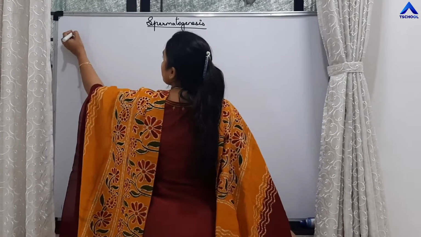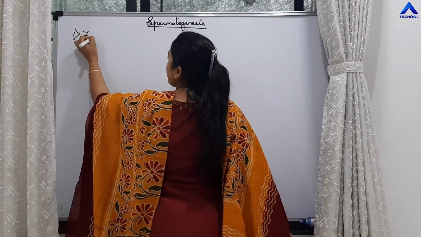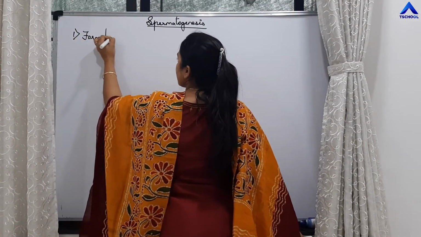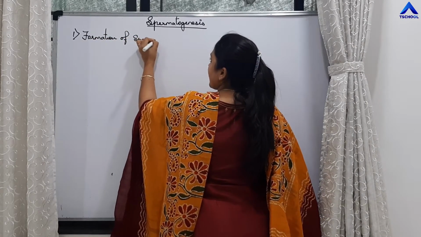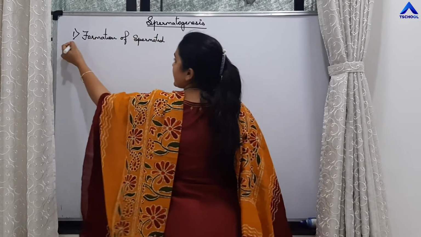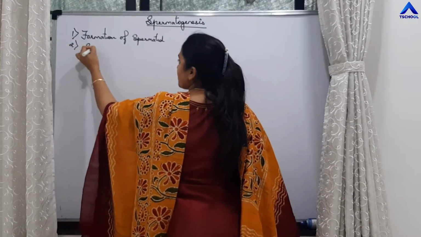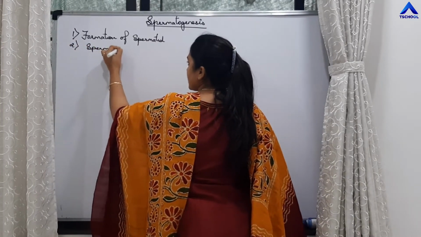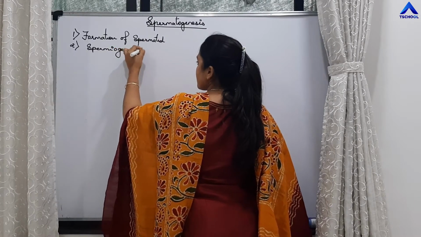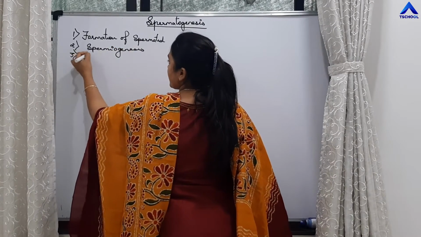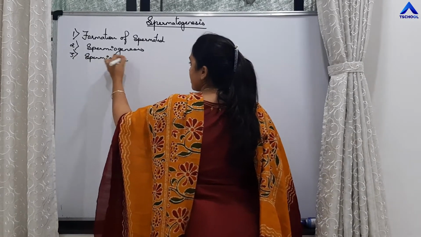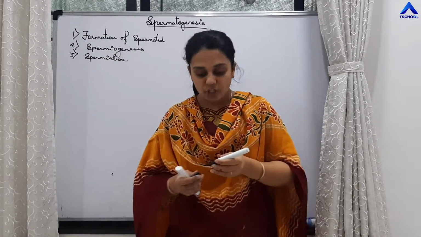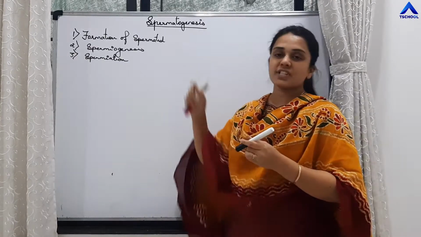It is divided into 3 steps. The first step is formation of spermatid. The second step is spermiogenesis, and the third step is spermiation. So formation of male gamete is divided into these 3 steps.